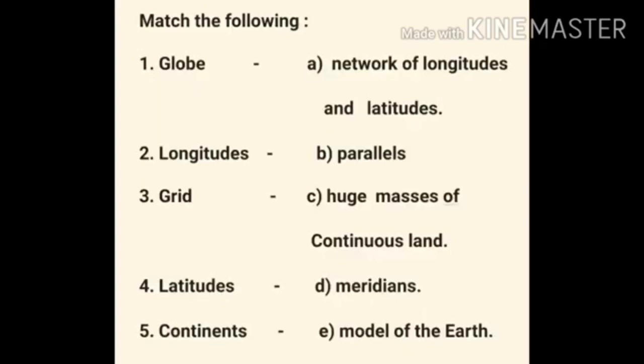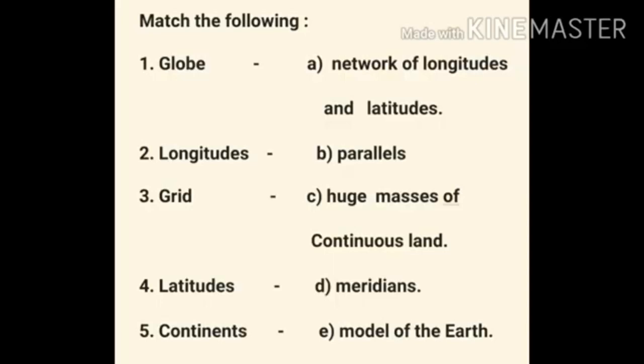Children, next one, match the following. You see there are two columns. One is the question part and the other is the answer part. First, the question part: first globe, second longitudes, third grid, fourth latitudes and fifth continents.